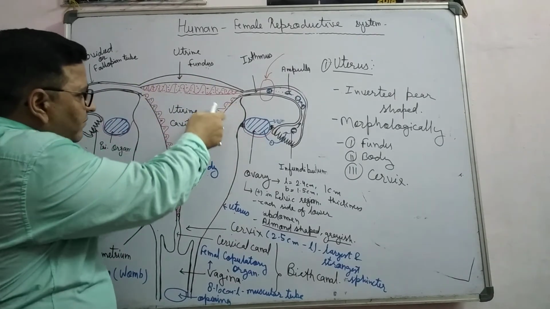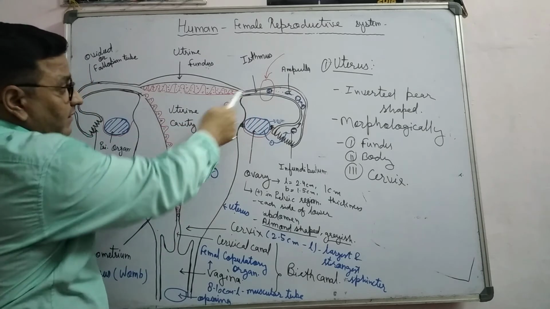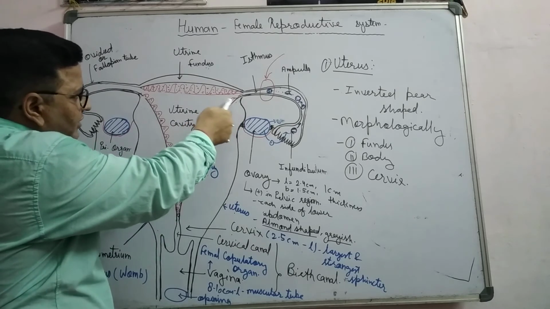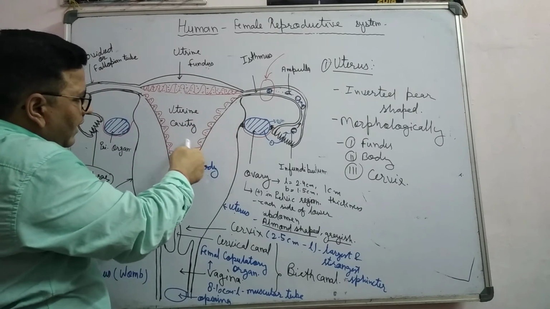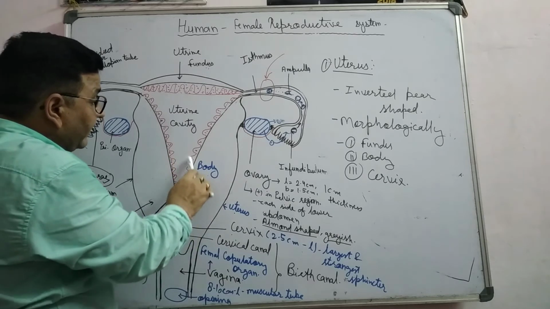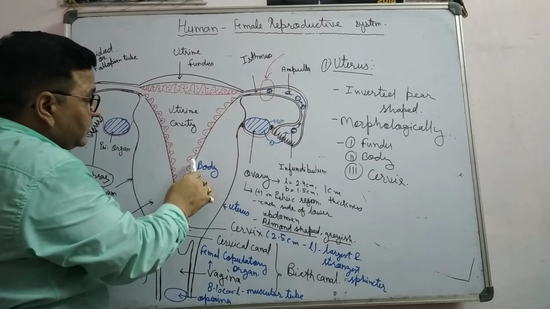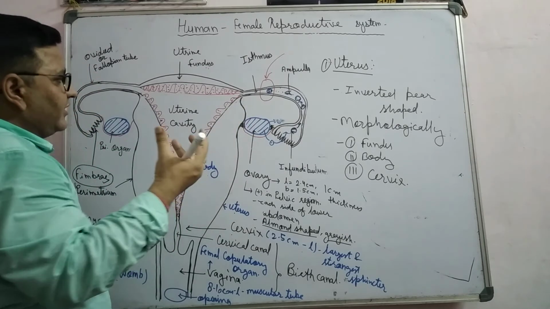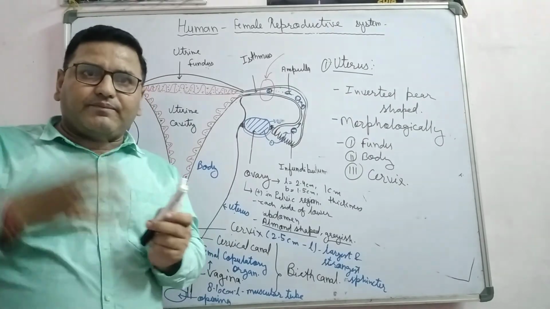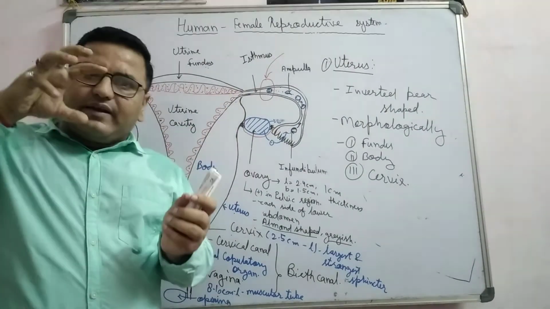Every month it prepares itself to receive the fertilized egg, so it becomes spongy, richly supplied with blood capillaries and mucus. The fertilized egg gets inserted in it.